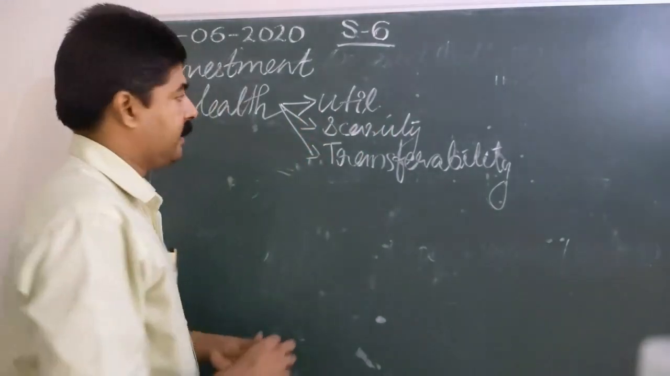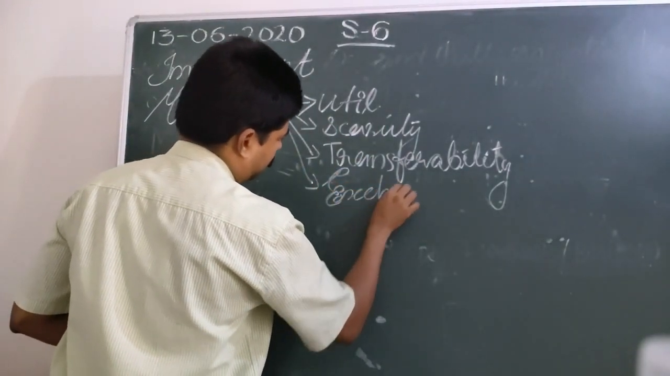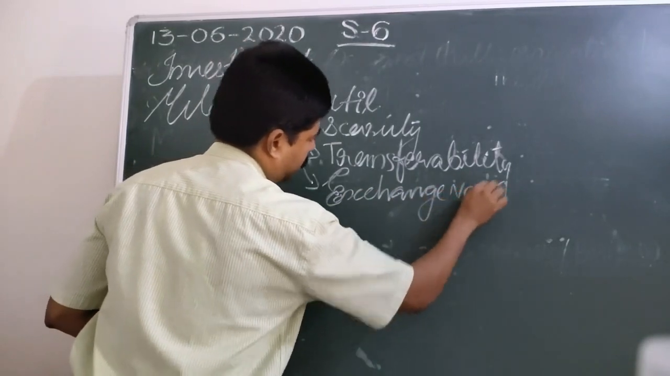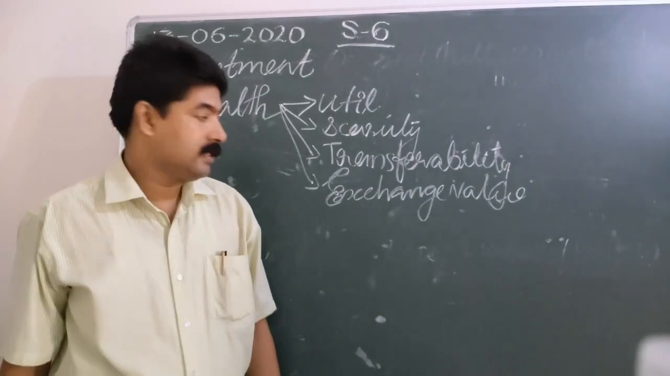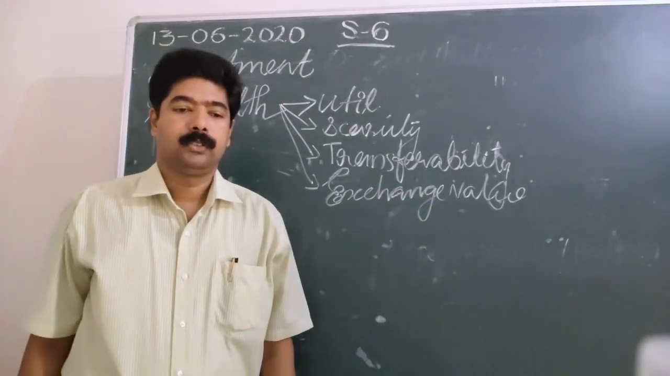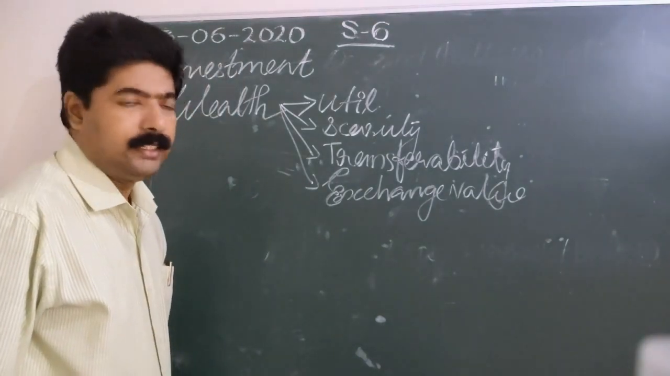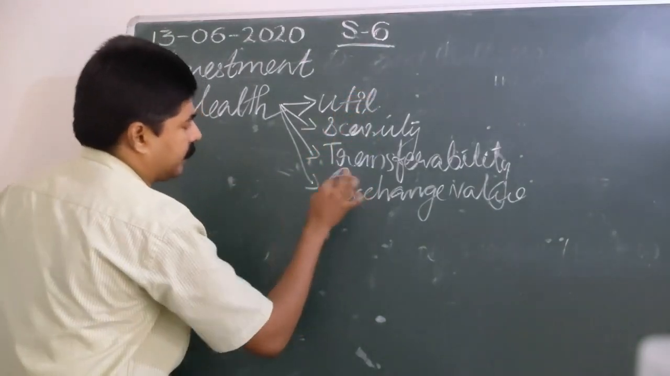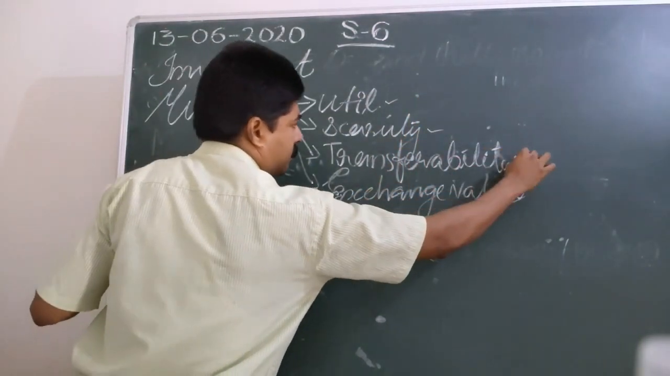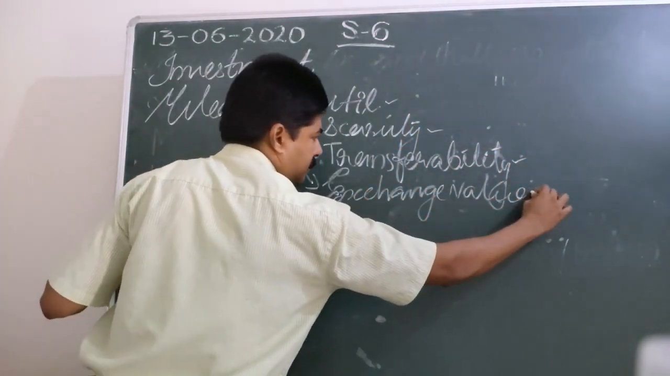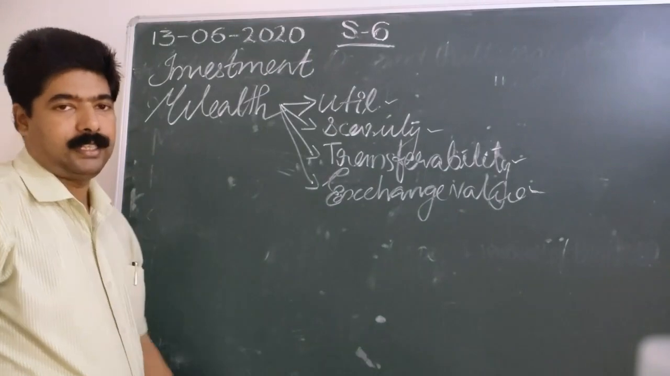And the last one is exchange value. What is exchange value? You have studied value in exchange and value in use. It must possess exchange value. So a commodity can be said to be your asset only when it follows these four things. It must have utility, scarcity, transferability, and it must also possess exchange value. Then only you can say that it is wealth.